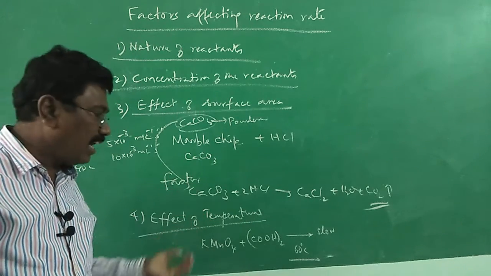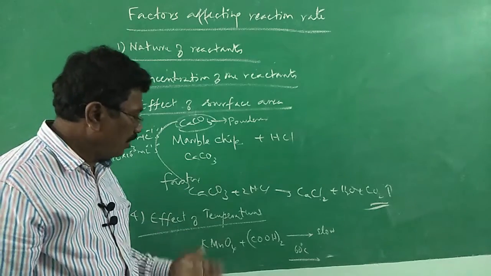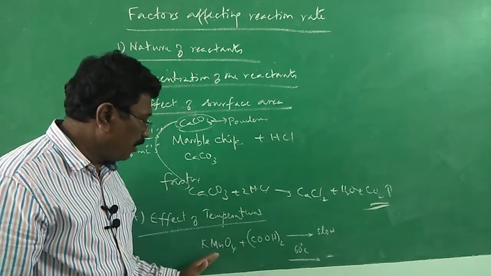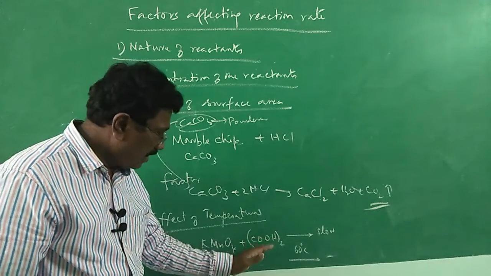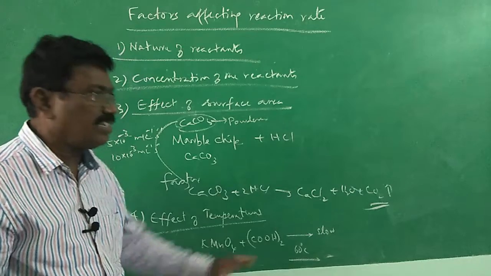All right. Of course, there are reactions where at high temperature the rate may get reduced, but in most reactions, as in the case of volumetric analysis between potassium permanganate and oxalic acid, the reaction will not take place at ordinary temperature. At 60 degrees Celsius, the reaction takes place.